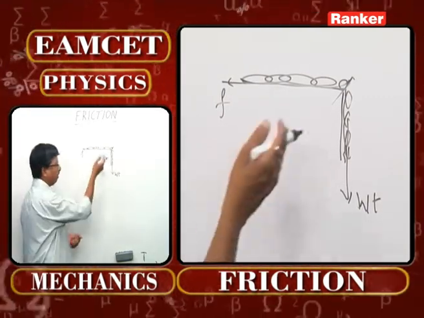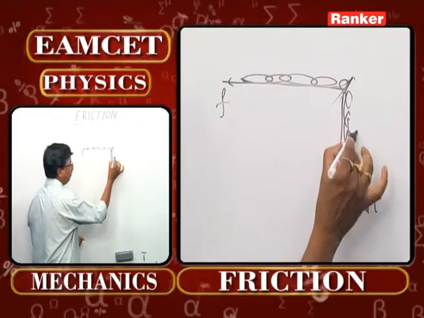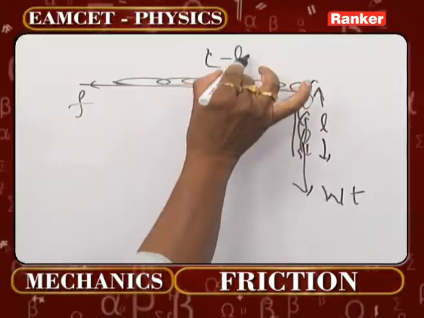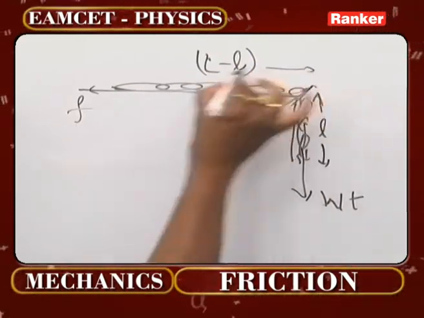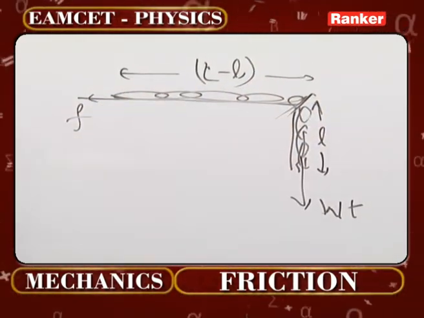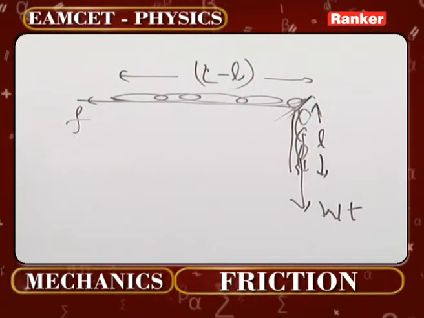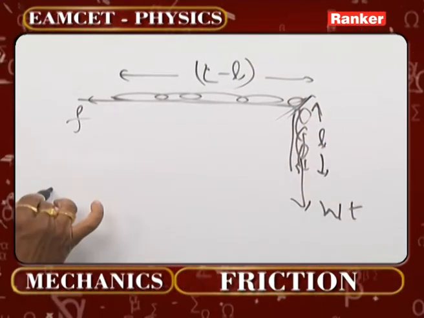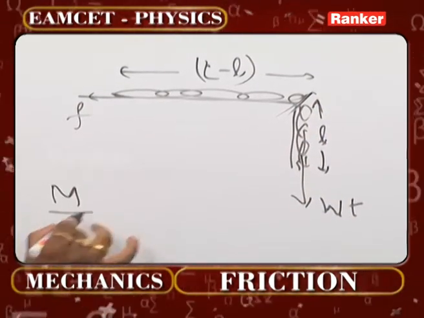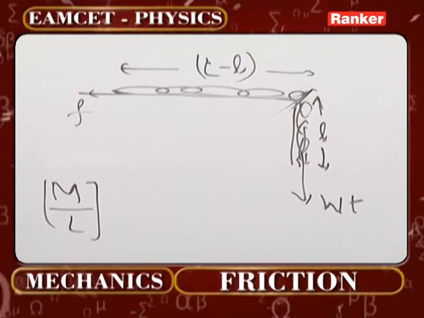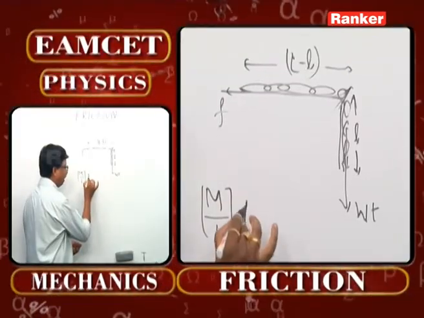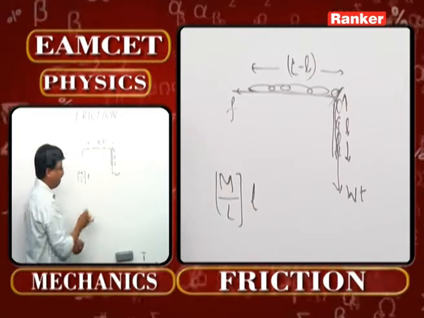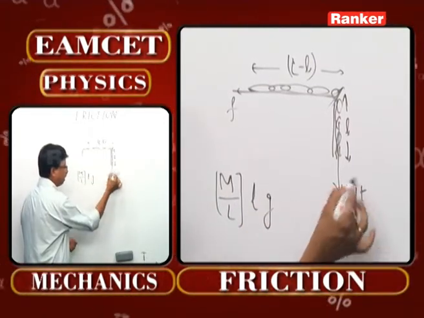So, what exactly is the concept you have to take? For example, if I take this portion as small l, this one as capital L minus small l, because the total length is capital L. Now, what is going to be its weight? Total mass is m, mass per unit length is m by L, and that into small l gives the mass of the hanging portion. That into g becomes weight.